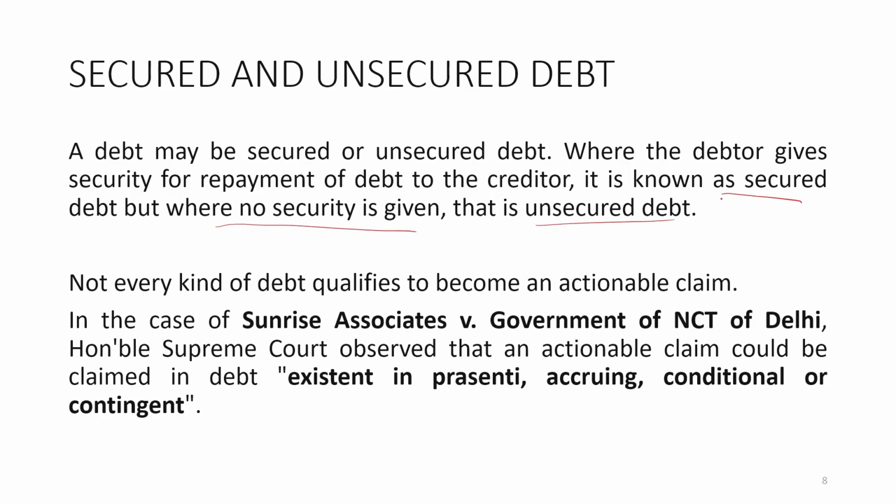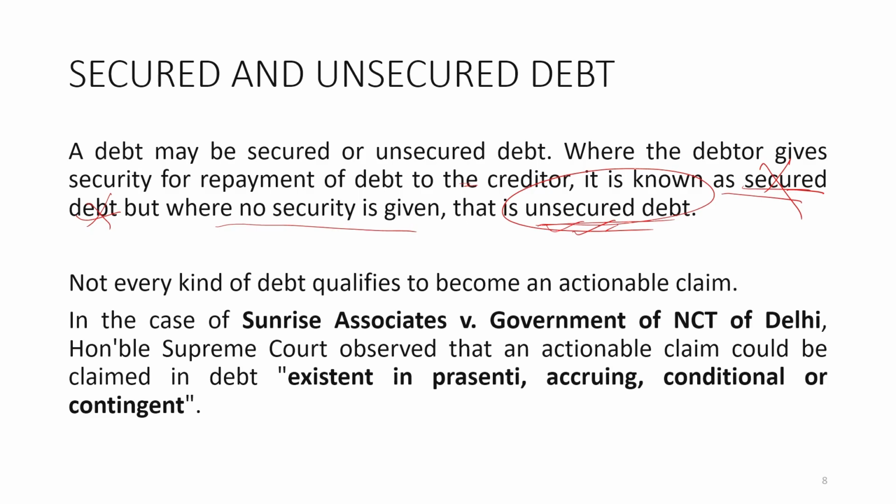Actionable claim is about this unsecured debt. Actionable claim covers only unsecured debt. Secured debt is not covered under actionable claim.